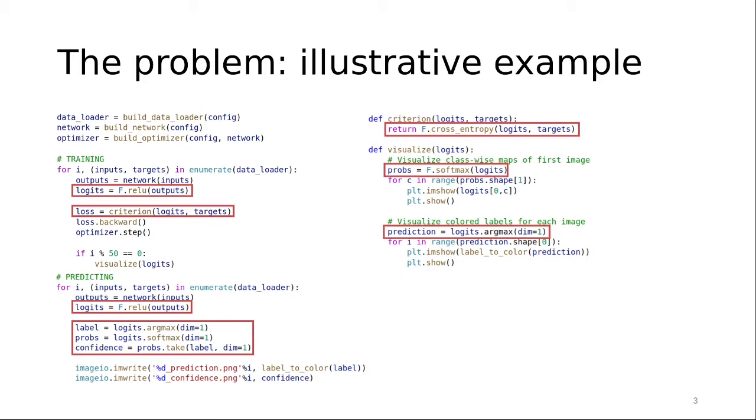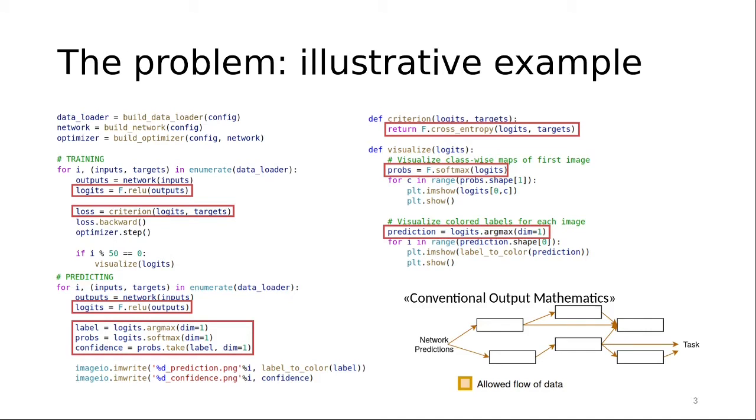This is not an isolated case. The output mathematics often consists of such a set of functions that have to be carefully orchestrated, and between which the flow of data is very constrained. Because of this, the overall codebase becomes difficult to repurpose for new research.